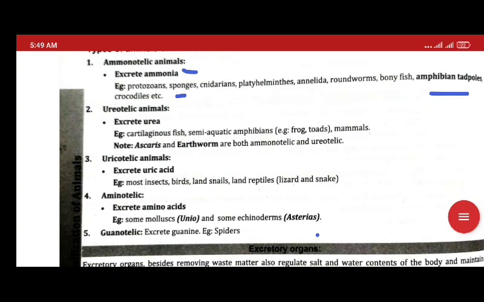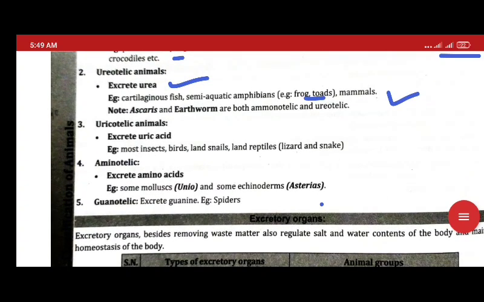Now ureotelic animals excrete urea, as in cartilaginous fish, semi-aquatic amphibians and mammals. Ascaris, meaning roundworm, and earthworm are both ammonotelic and ureotelic.